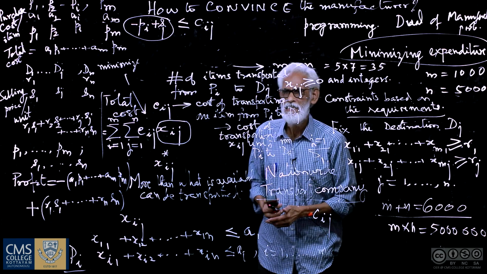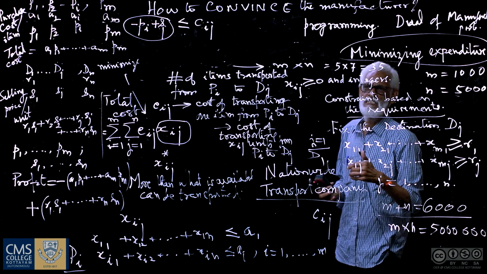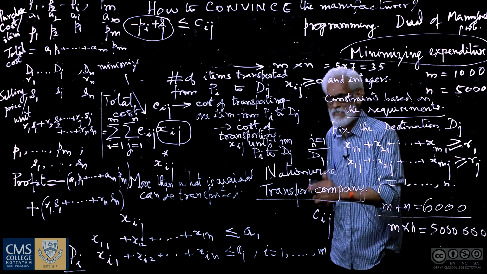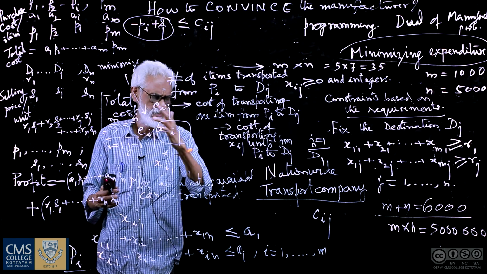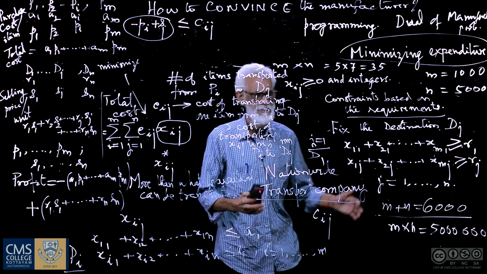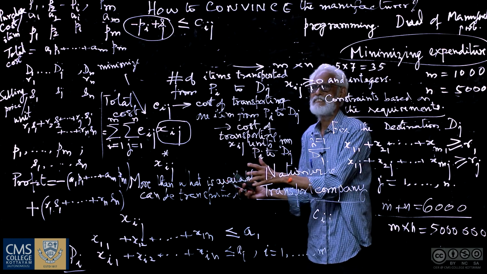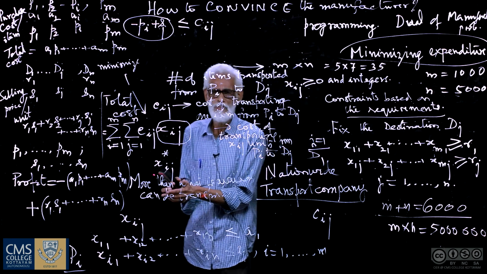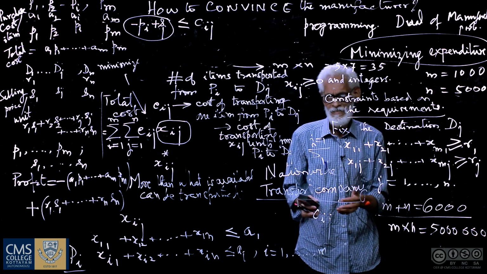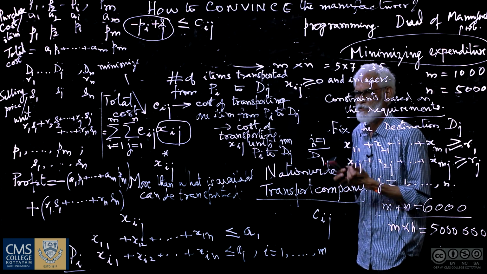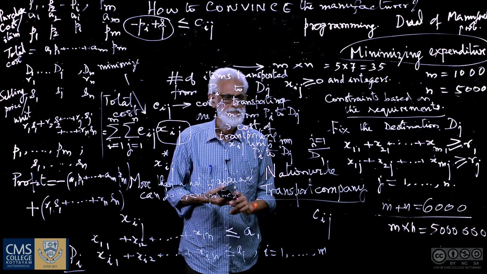The second part is that even when he computes the optimal values of all these m into n variables, he has to finally transport the items. He is also free from that botheration. So he comes out of two botherations, provided the transportation job is left to the transport company.